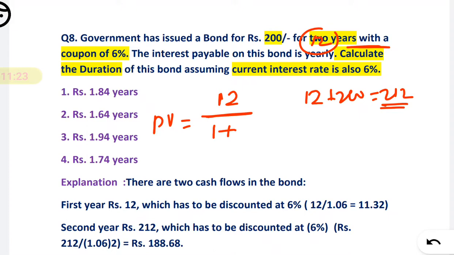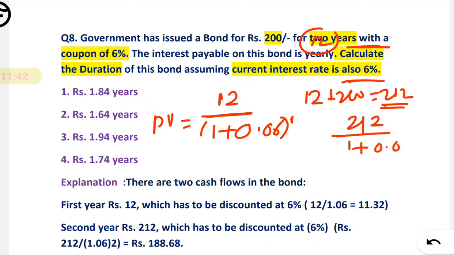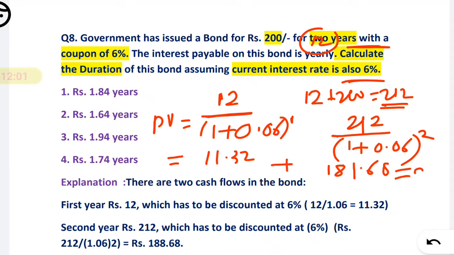Okay, so 1 plus R is here. R they have given as 6%. So R is 6%, so here it is 0.06 raised to power 1, because it is for the first year. For the second year it is 212 divided by (1 plus R) raised to power 2. When you solve, you will get 11.32 for the first part, and for the second year present value you will get 181.68.